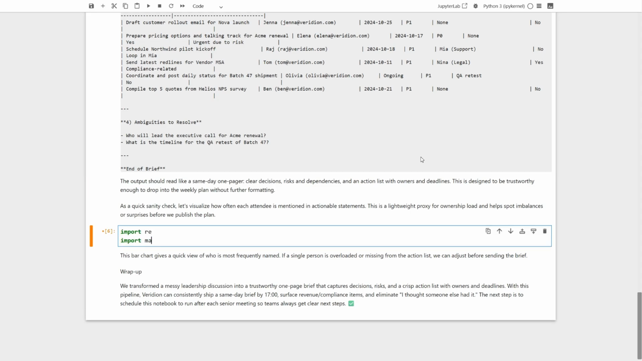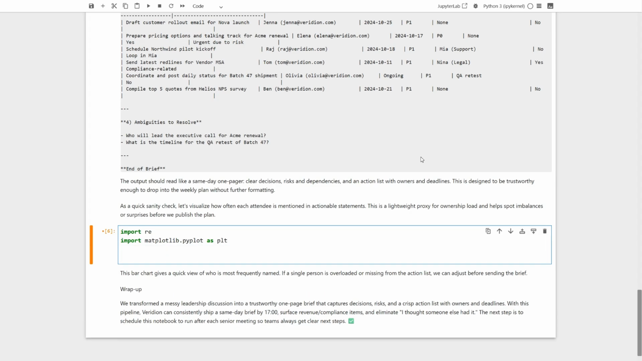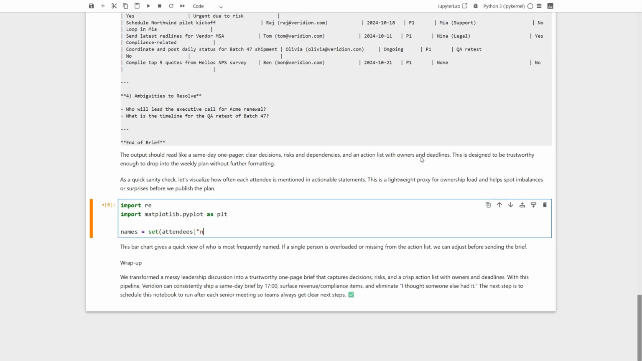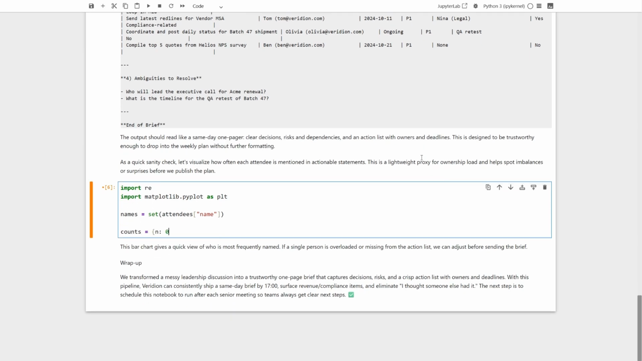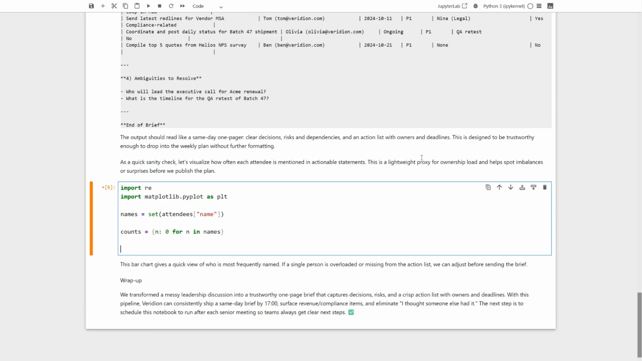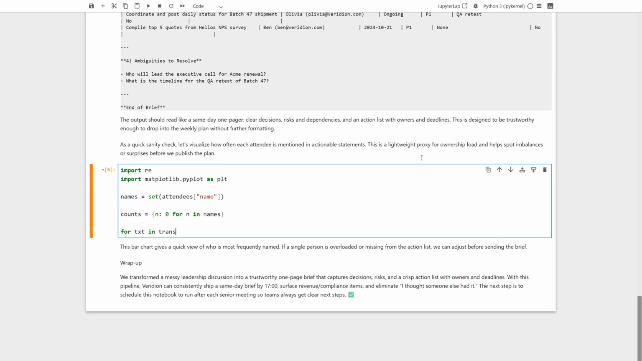First, let's bring in Python's regular expression tools for smart text matching and Matplotlib's plotting interface so we can chart our results later. Now we'll grab the names from the attendees' data and turn them into a set that gives us each person only once, no duplicates. Let's set up a mentions counter, a dictionary where every name starts at 0. Time to scan the transcript.